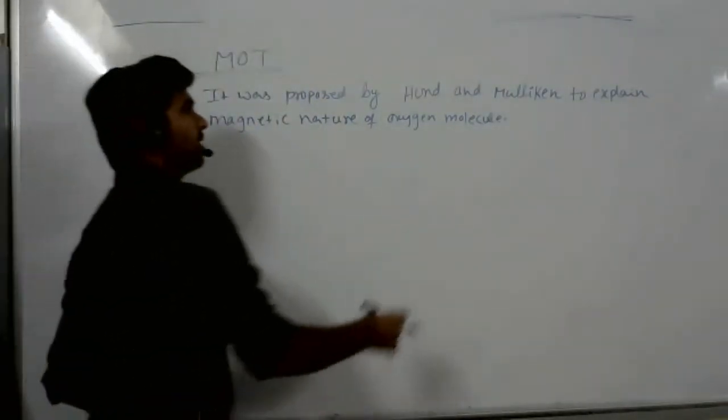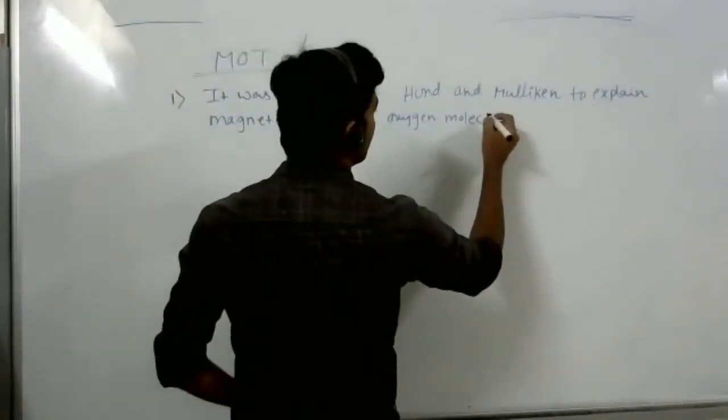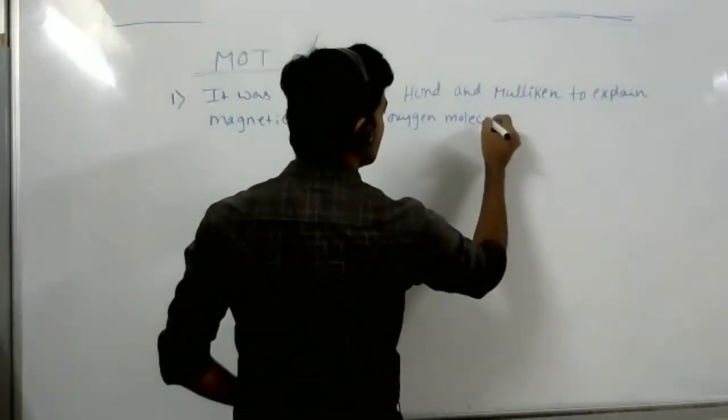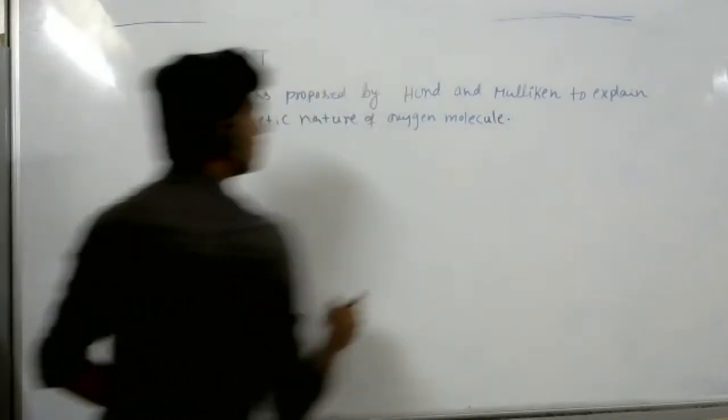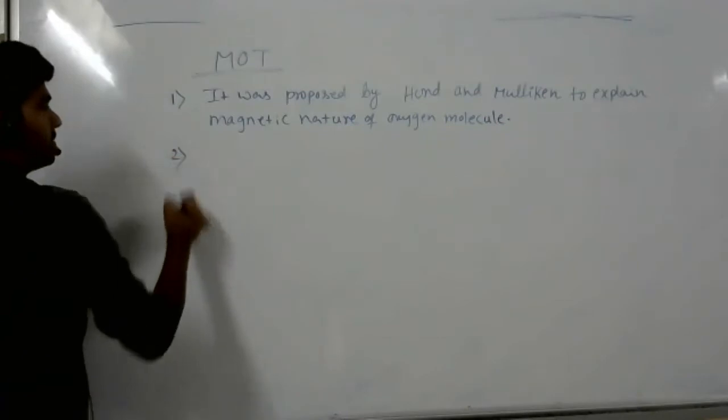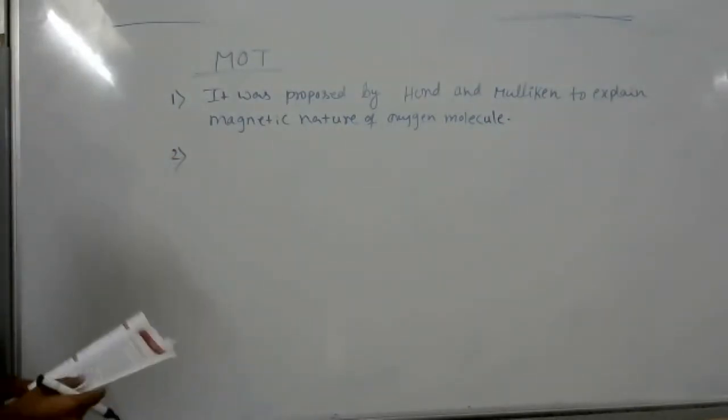Yesterday I told you how to find bond order and paramagnetic and diamagnetic nature. That is what is asked in exams. So this theory is important for competitive exams like JEE and CET.